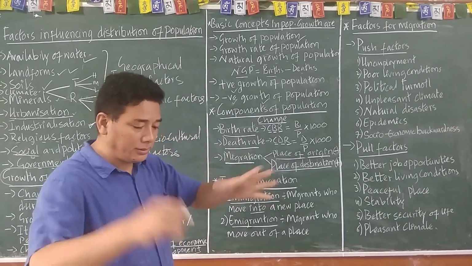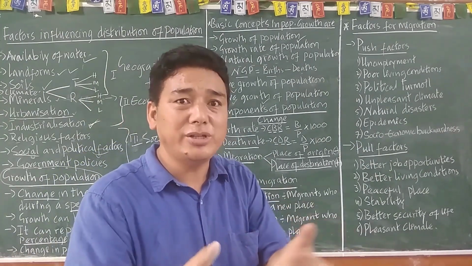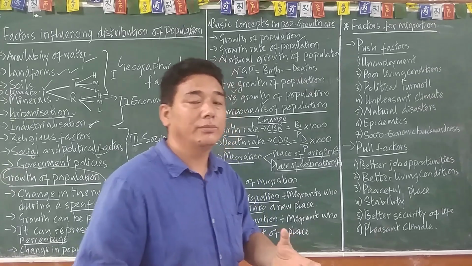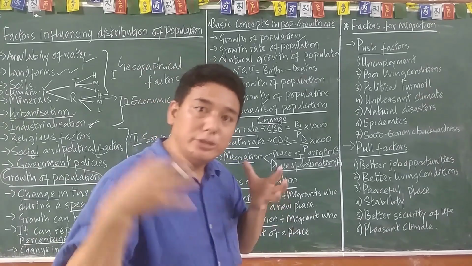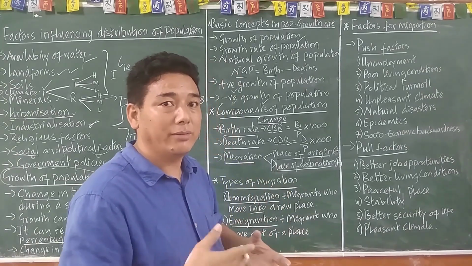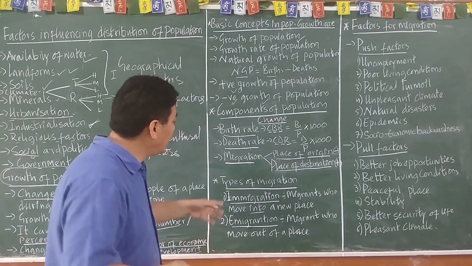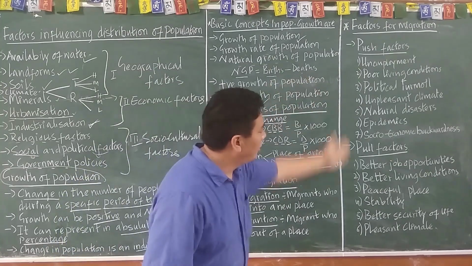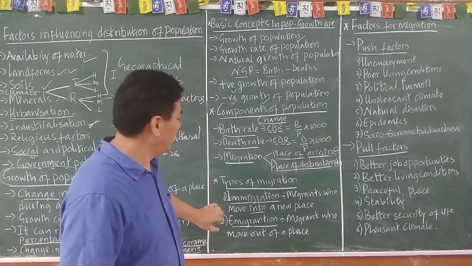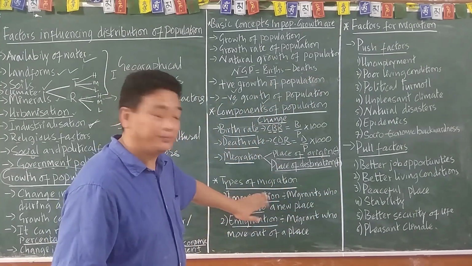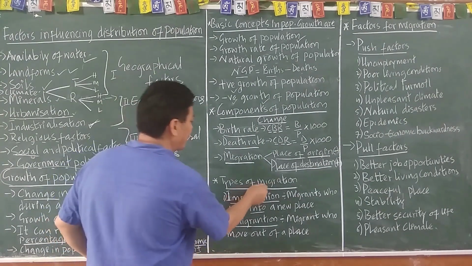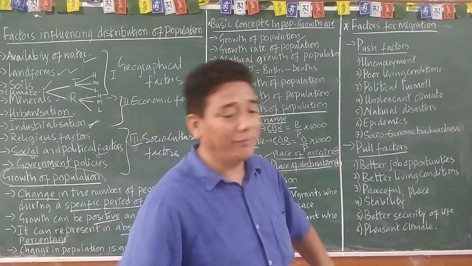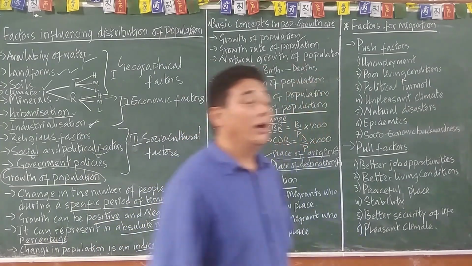Now, in your textbook, migration has been discussed extensively. They have given importance to this one, migration, so that's why they have discussed details. All these are related with migration. So what are the types of migration? There are different types of migration, as you have learned in class 7.